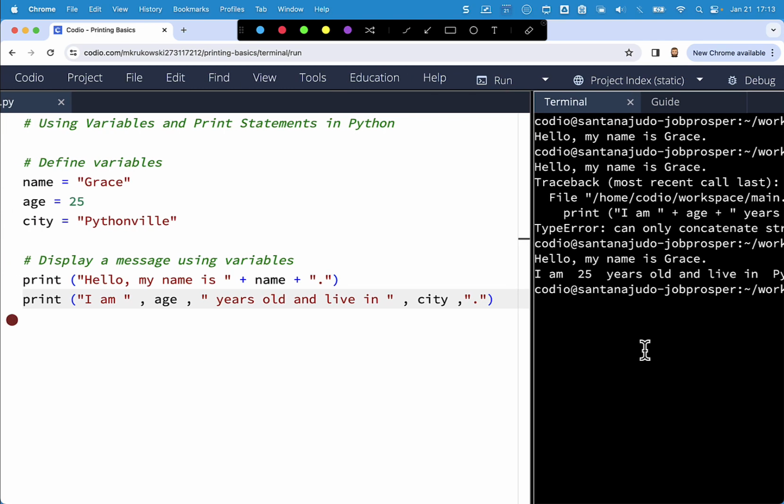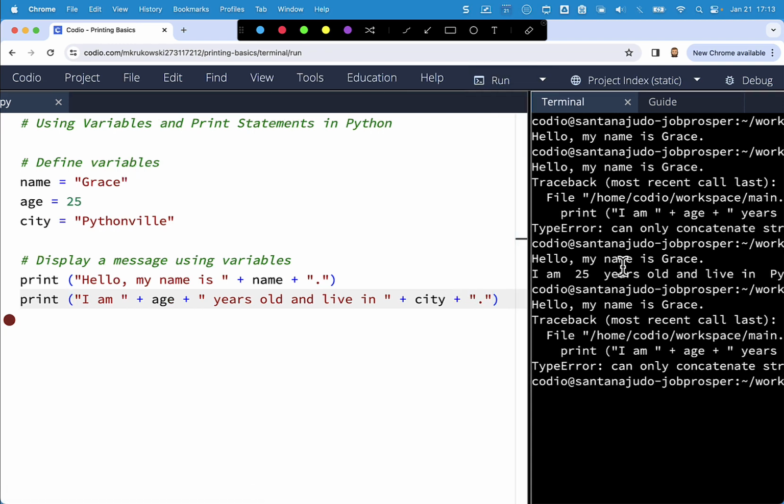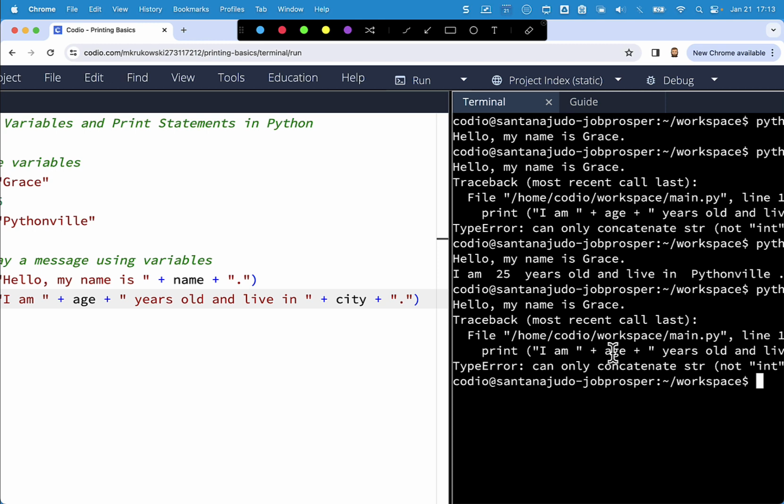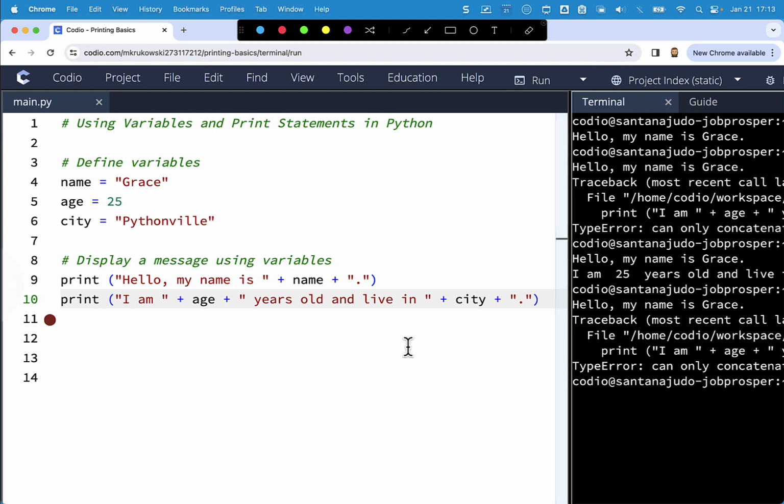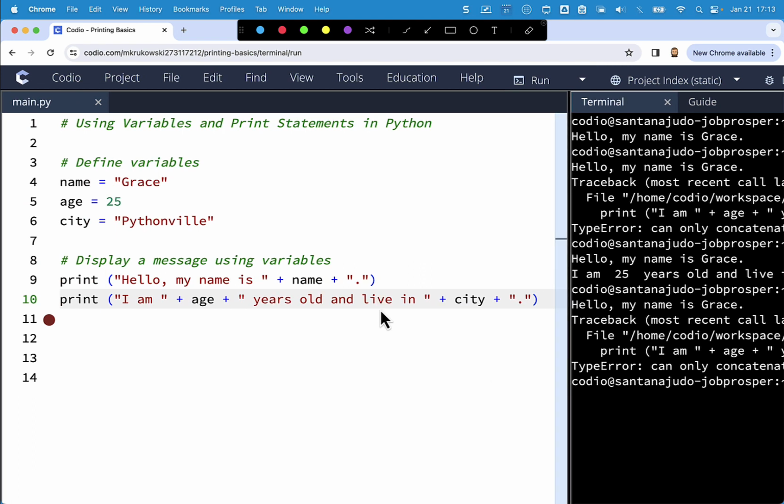So that worked, but when we're doing concatenation, replace this with the pluses again. All righty, and again we're going to run that. We're going to get that error. That is because of the variable age. You notice that up here, this is not the same red color. This is identifying that age is an integer value.